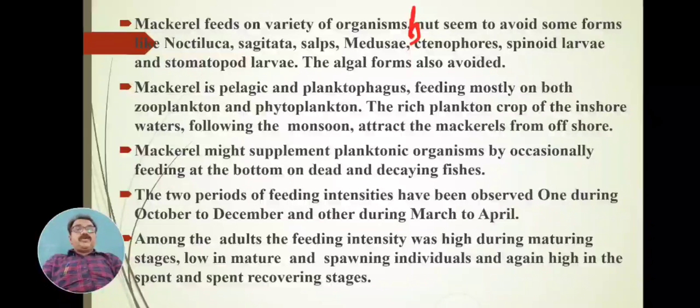First time October to December, more food is consumed, and during March to April again, in the second time, maximum food is consumed.